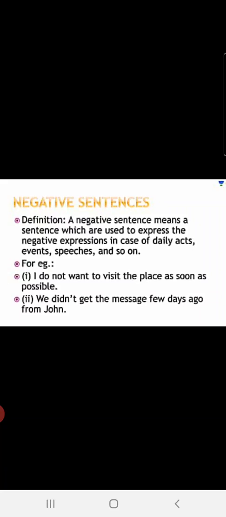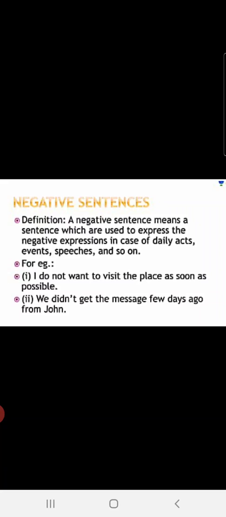Like you have positive sentences and negative sentences. Positive means something good. Negative means the sentences which have no, never, not, these words in them. For example, I do not want to visit the place as soon as possible. You can see the word not here. We didn't get the message few days ago from John. Didn't, children, is a contracted form of did and not. Did and not, these two words are together written as didn't. So these are negative sentences, children, which have some negative expressions.